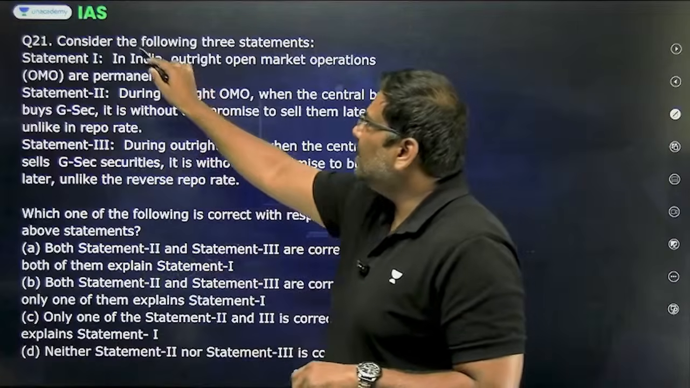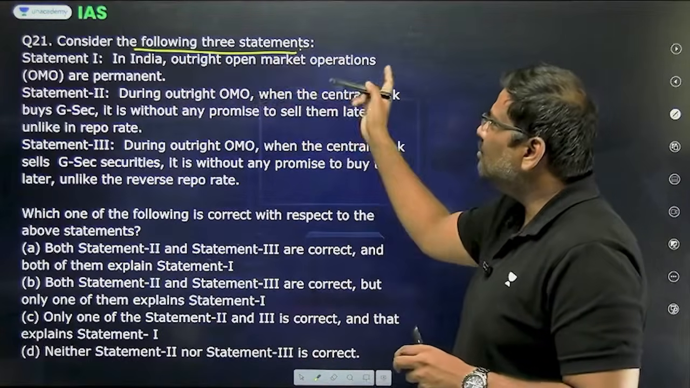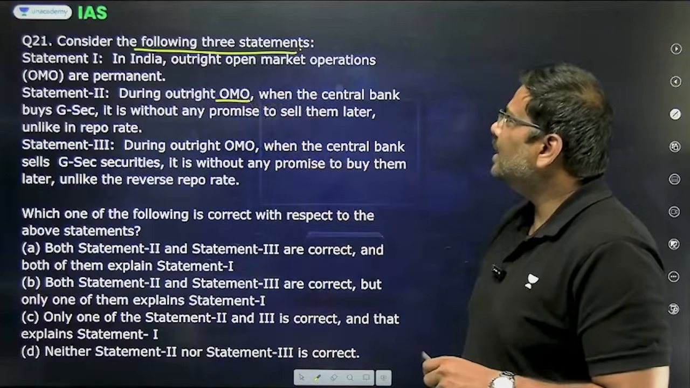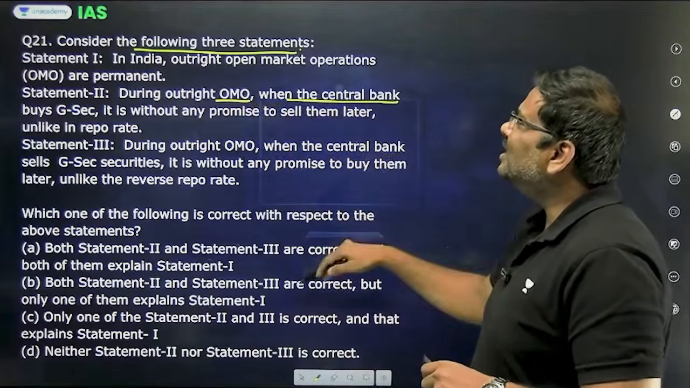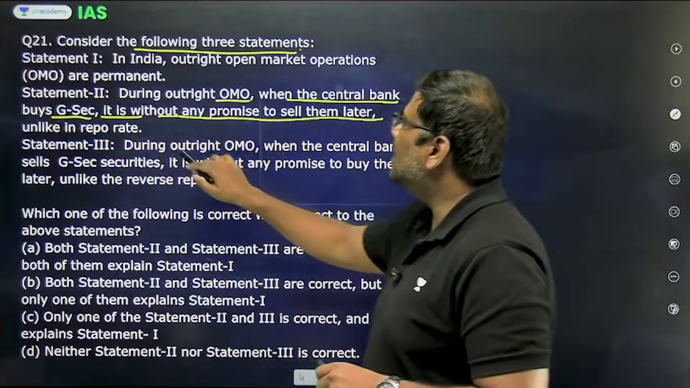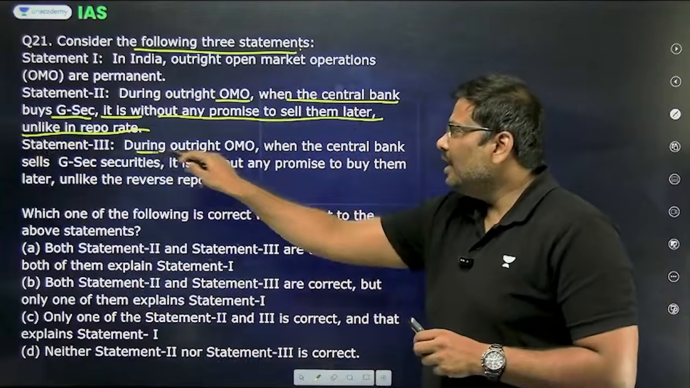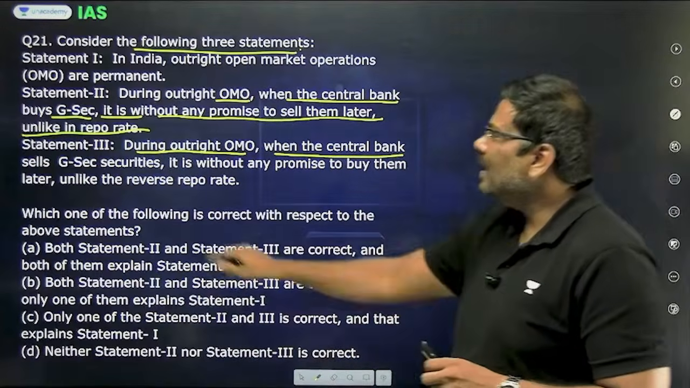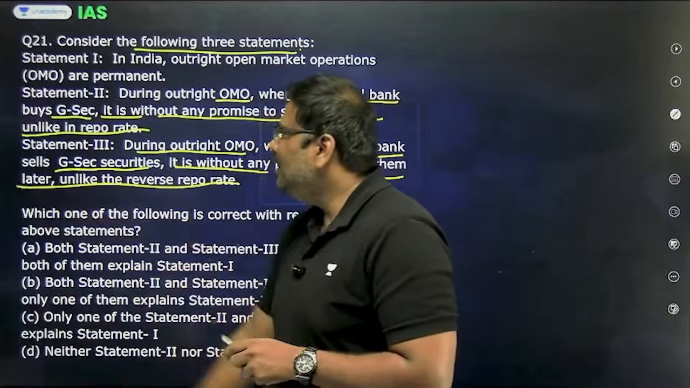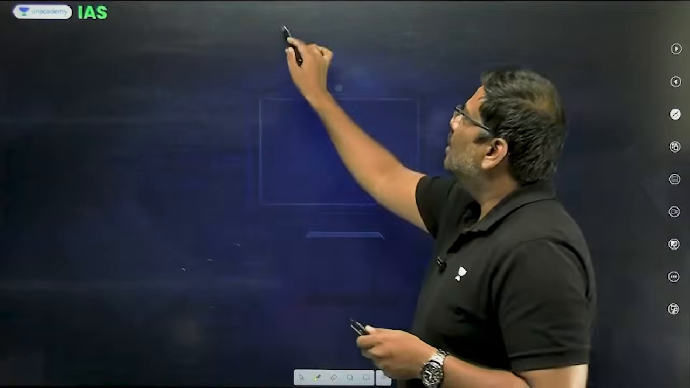Next, question number 21. Consider the following statement. In India, outright open market operations are permanent. During outright open market operations, when the central bank buys a G security, it is without any promise to sell them later, unlike in the repo rate. During outright OMO, when the central bank sells G securities, it is without any promise to buy them later, unlike reverse repo rate. What is the basic idea?